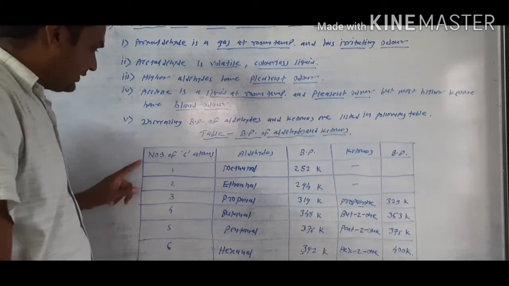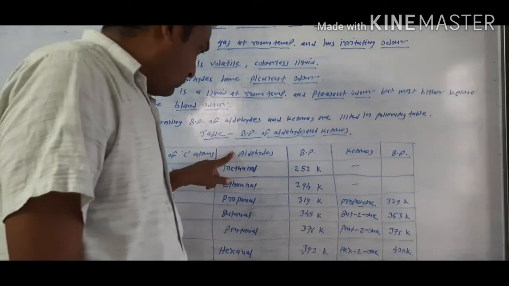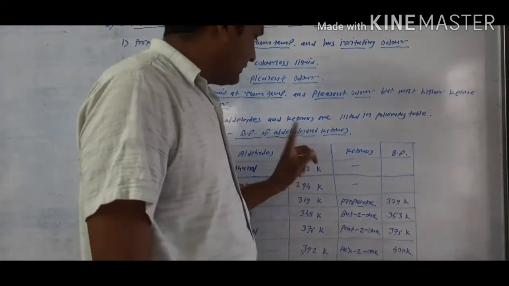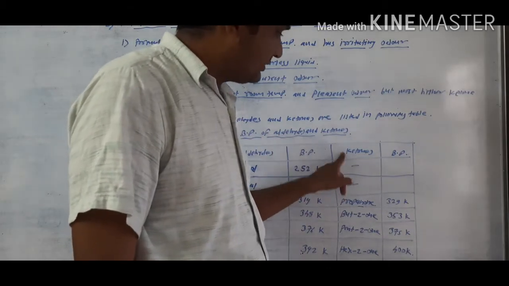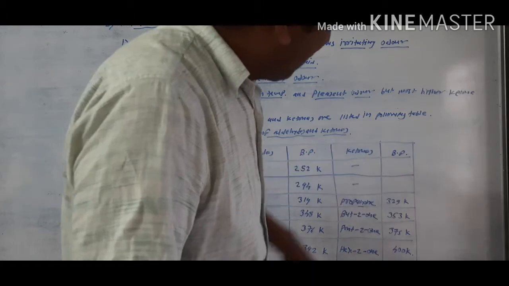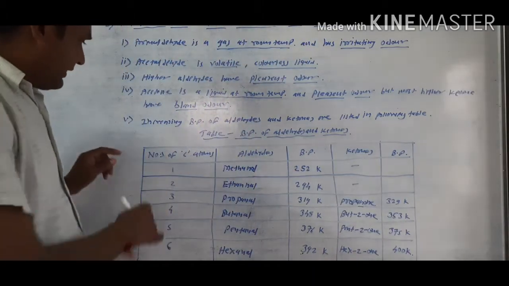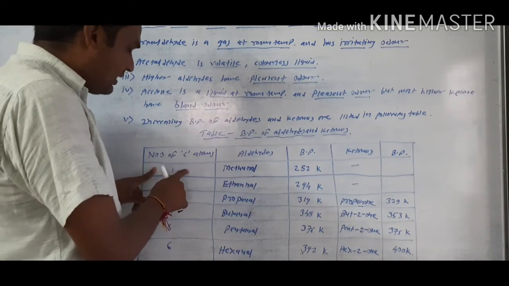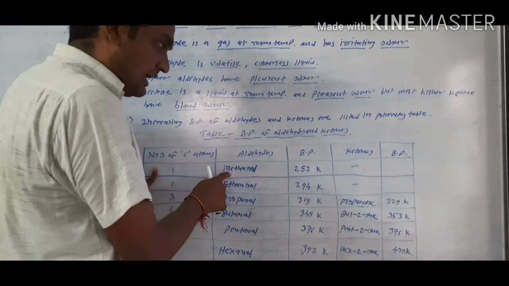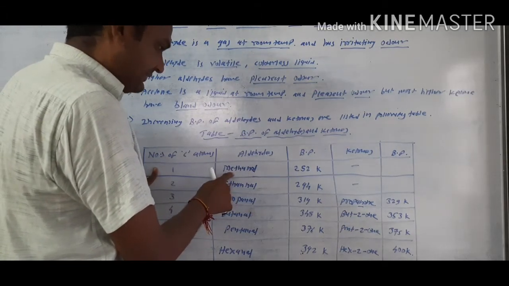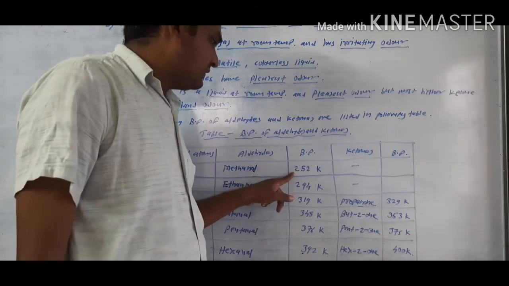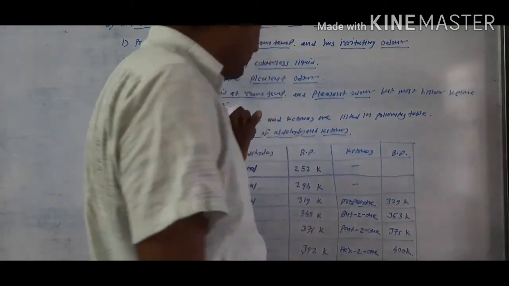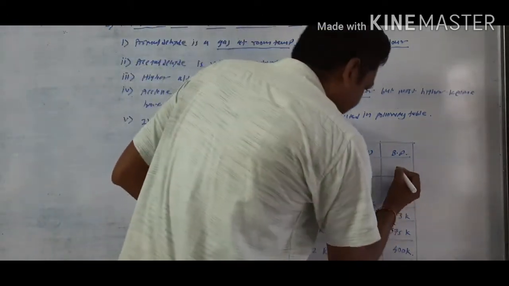First column is the number of carbon atoms, second column is the homogeneous series of the aldehydes, and third column is the boiling point of the aldehydes. Next column is the ketones, and the next column is the boiling point of the ketones. For one carbon, suppose one carbon containing aldehyde like methanal, which means formaldehyde. Its boiling point is 252 Kelvin, but ketones are not possible with only one carbon. In this way, here it is a dash.